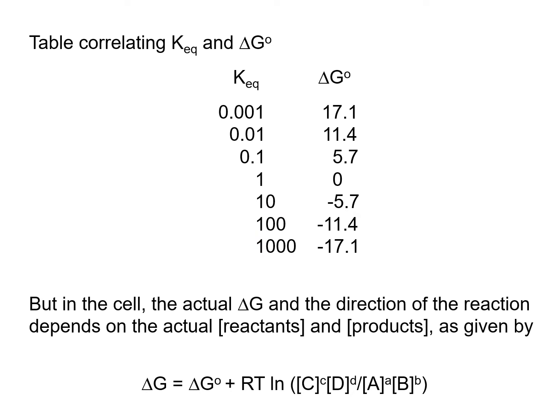But in actual cells, the reaction many times is not at the equilibrium where KEQ and delta G naught are involved. The reaction itself depends on the actual reactants and products, which are not at the equilibrium state. So please go back to this formula and remember it: delta G equals delta G naught plus RT ln of the CD concentration divided by the AB concentration, the ratio of the products and the reactants.